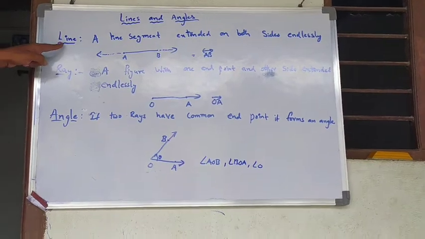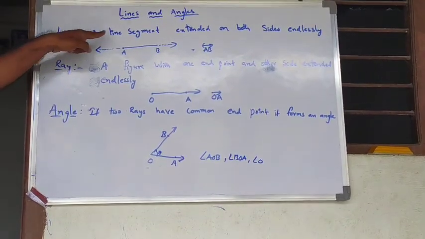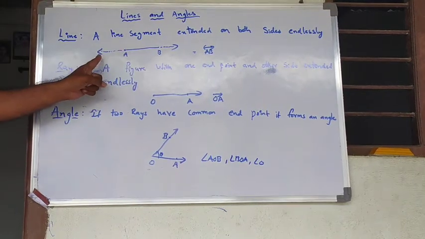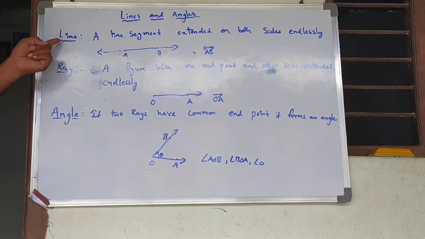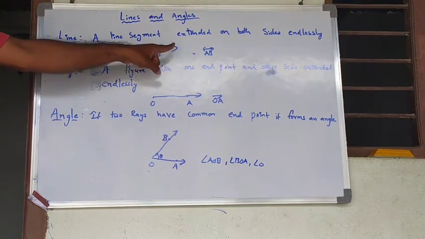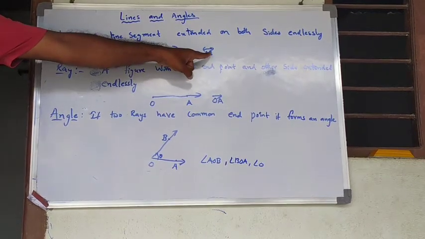So first of all, let us talk about line. A line is nothing but a line segment. If we are extending a line segment endlessly on both sides, then we form a line. Here I represented the line segment AB, which I have extended on both sides. So it forms the line AB.